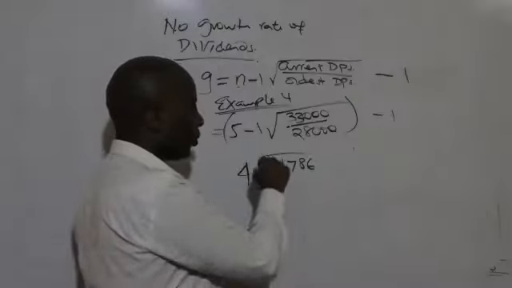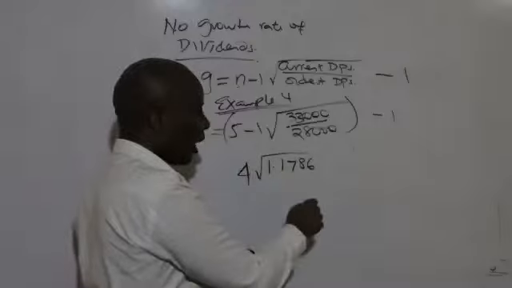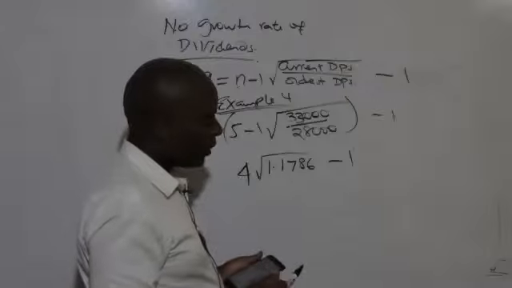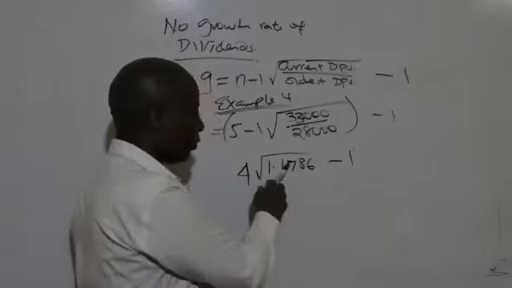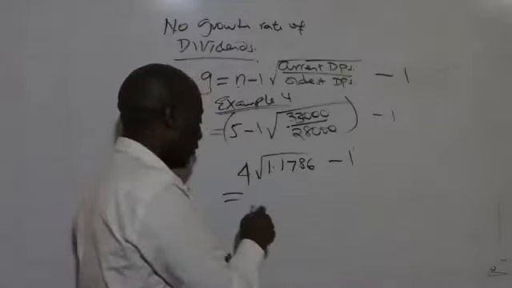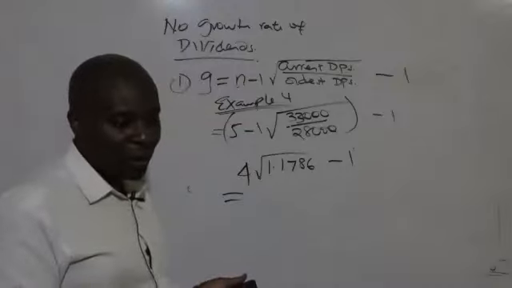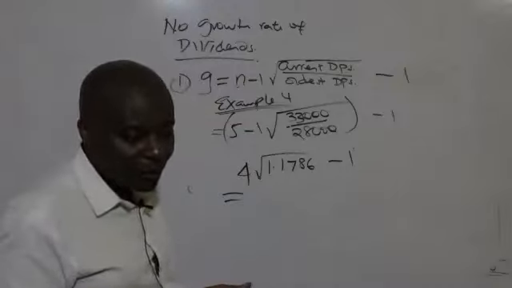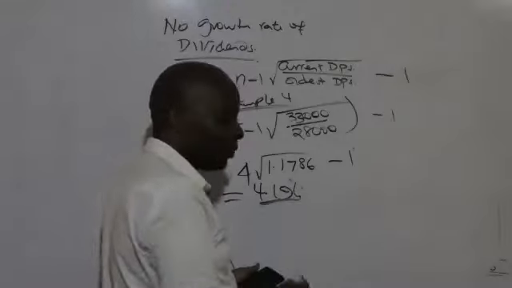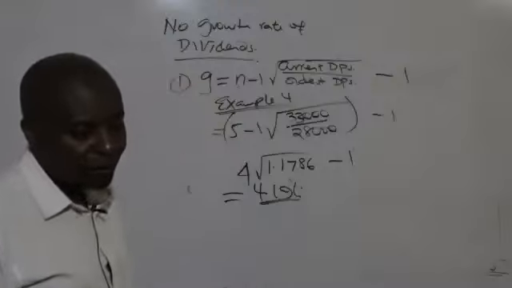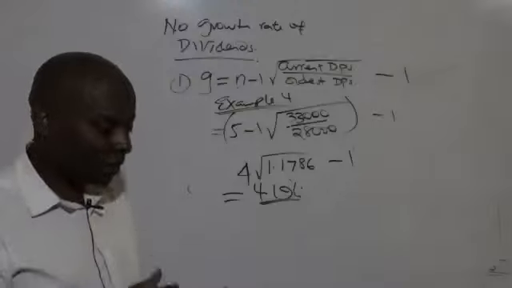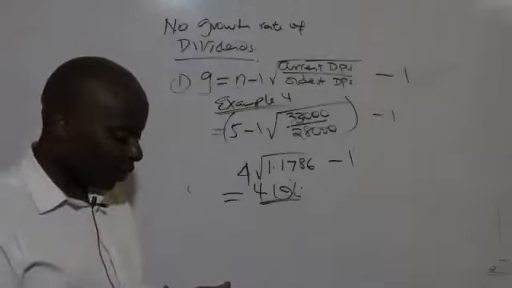And then the fourth root of this figure, whatever I get there, I subtract 1. So could you kindly give me the final answer here? 4.19%. Is it coming from many students? I can see 4.19%. Thank you very much.